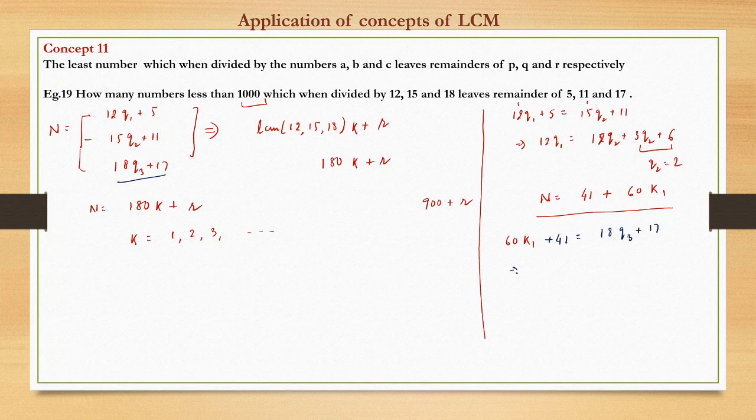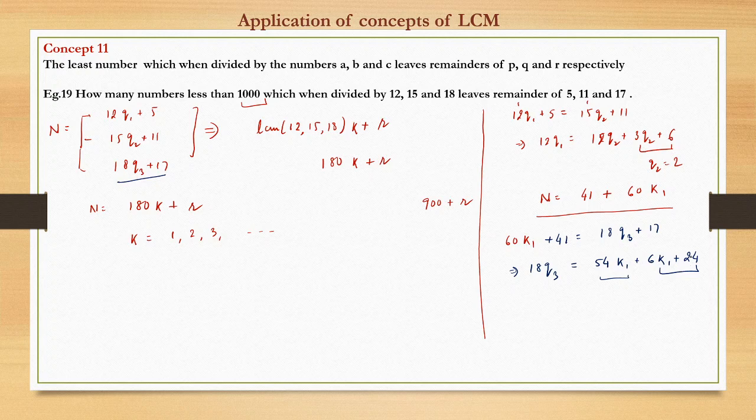So we'll reverse this. 18q3 can be written as 54k1 plus 6k1 plus 24, I think, right? So this is a multiple of 18, this is also a multiple of 18, so this has to be a multiple of 18.